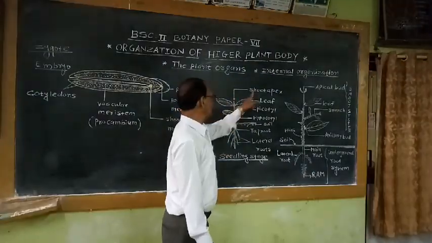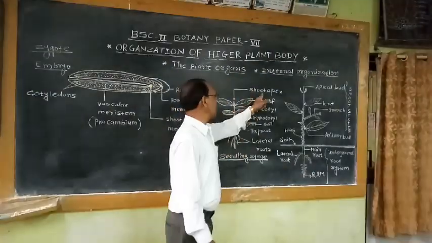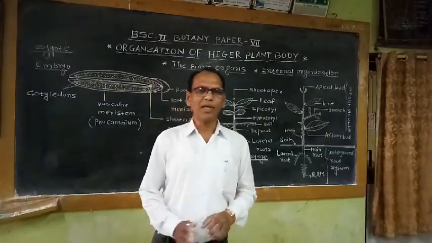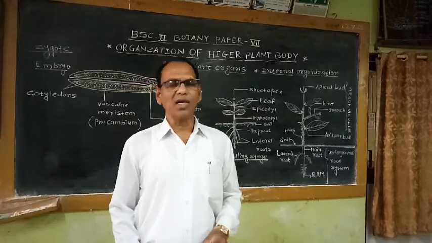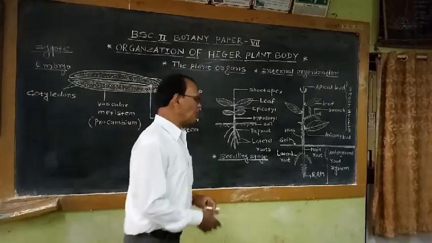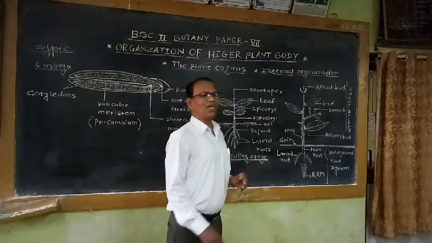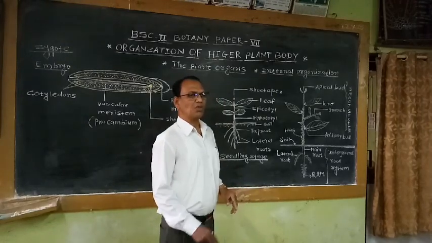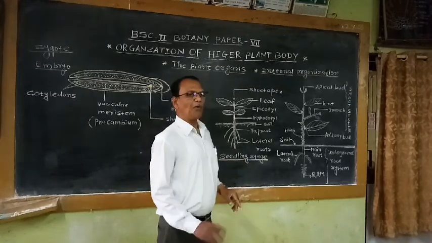At the apex there is the shoot apex meristem. This shoot apex meristem has the ability to divide and redivide constantly, and it is responsible for adding new cells, which after tissue differentiation form different tissues, and different organs after morphogenesis.